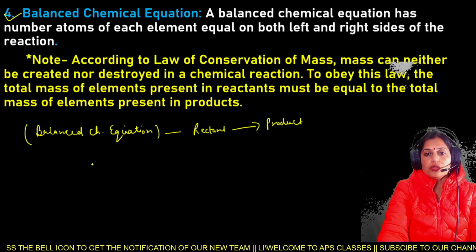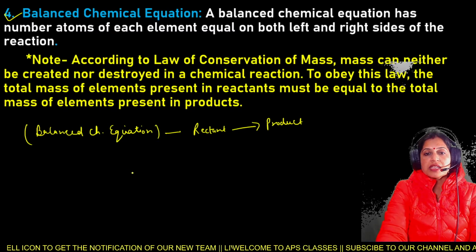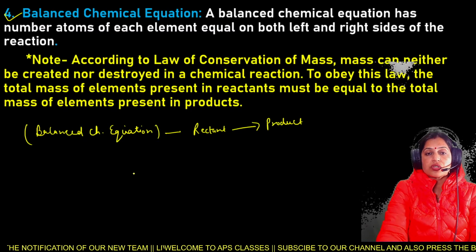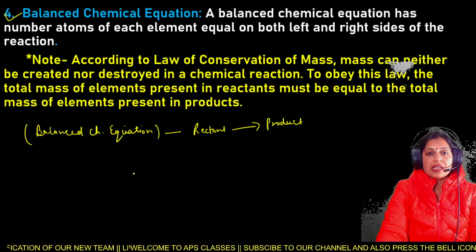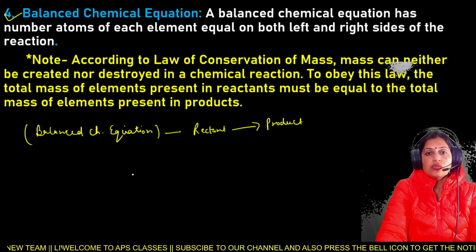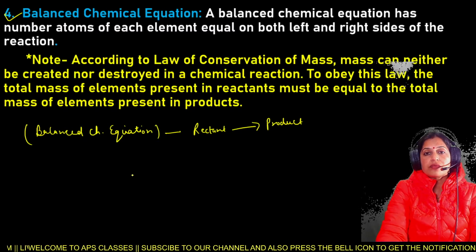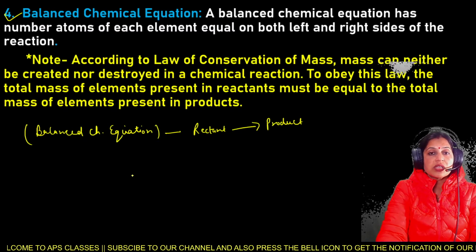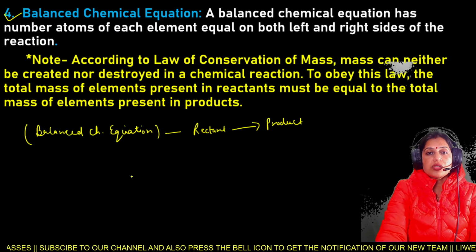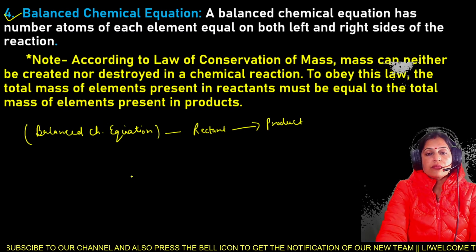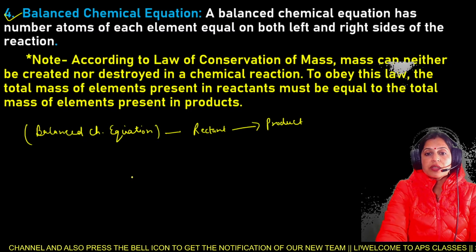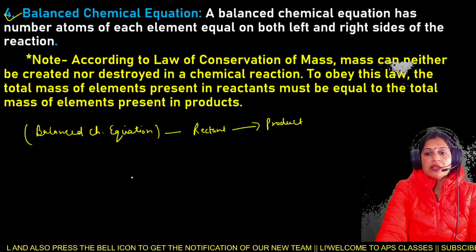According to the law of conservation of mass, mass can neither be created nor be destroyed in any chemical reaction.